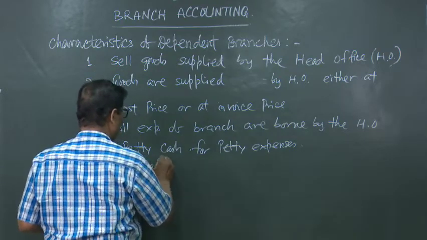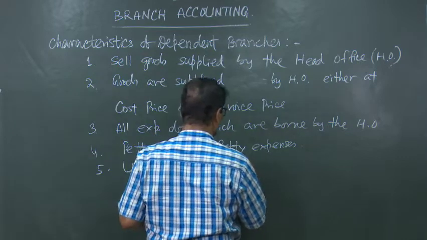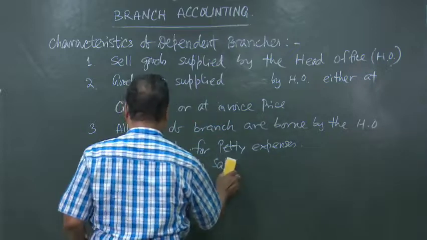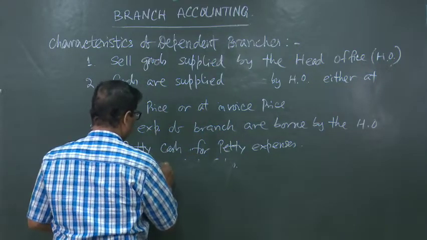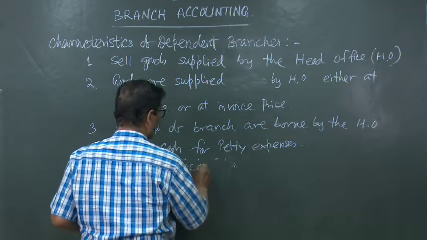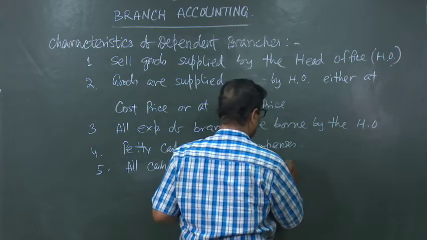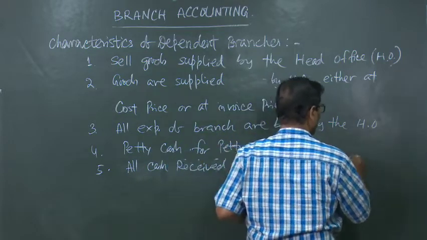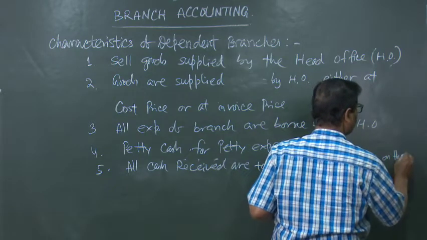I have left one point, that is all cash received is to be remitted to the head office on the same day.